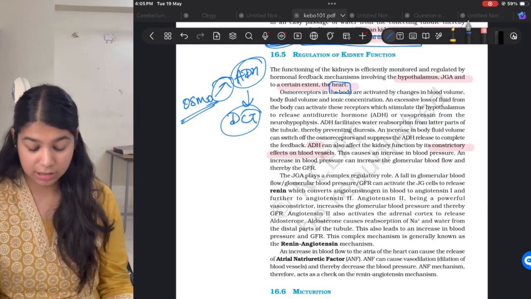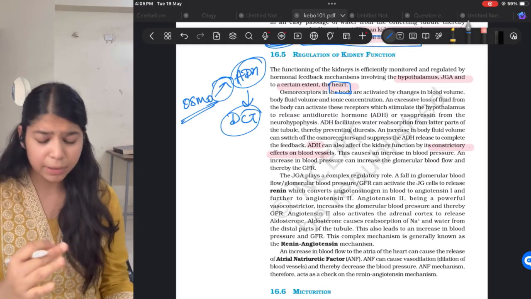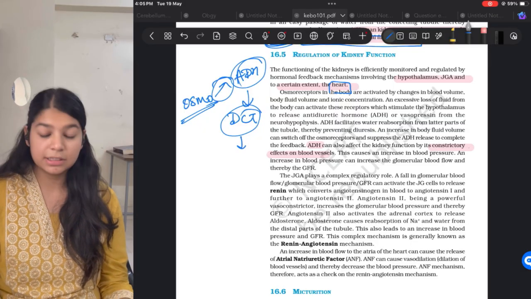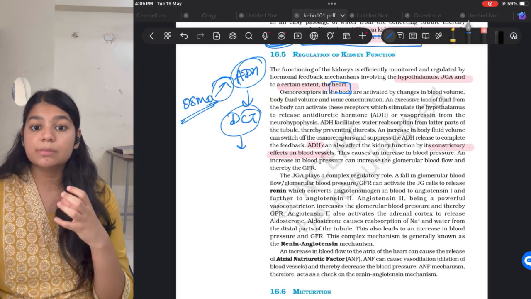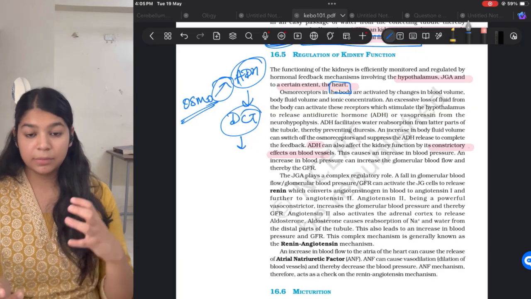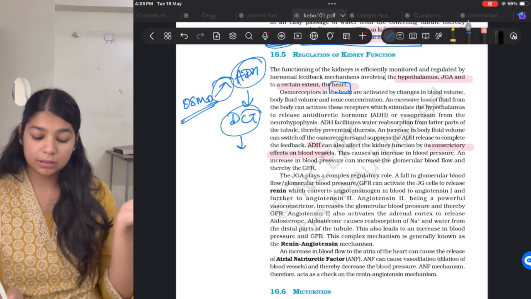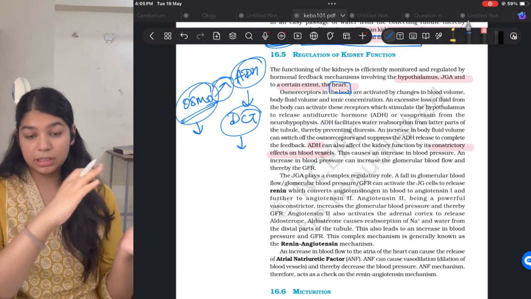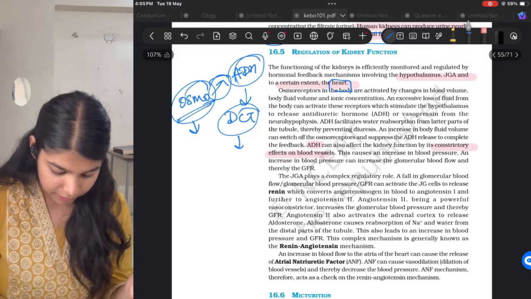DCT has conditional functions. So ADH will go to the DCT and act on it. So then what will happen? This DCT will start reabsorbing the maximum amount of water from the filtrate. Now this reabsorbed water will cause the osmoreceptors to inhibit their signals. So then the whole cycle is maintained.